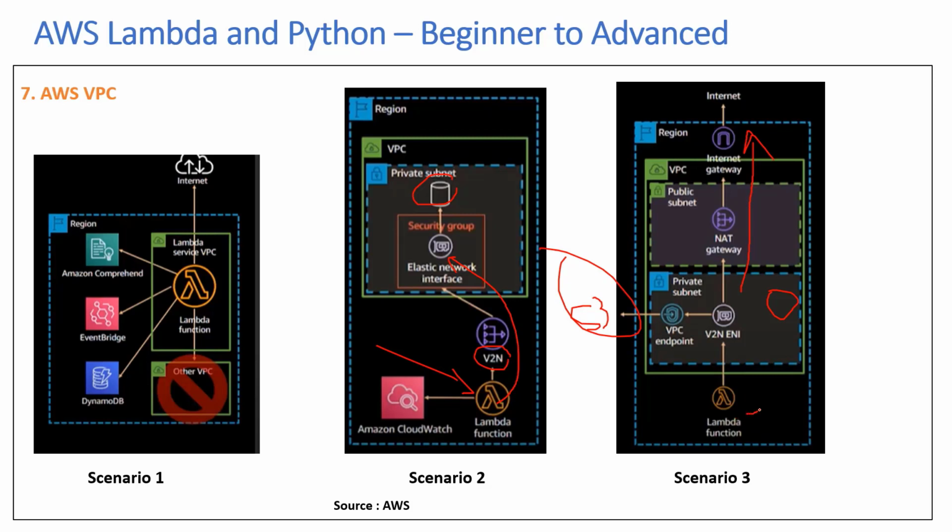So what it will do is it will connect to this ENI using V2N, then through the VPC endpoints it will connect to S3, and then it will go out using the NAT gateway. So these are three scenarios you need to be aware of. And one critical thing you need to remember is that Lambda function does not run in the customer VPC. It runs in its own VPC called the Lambda service VPC. And if it needs to connect to your VPC, customer VPC, then you need to use the V2N.